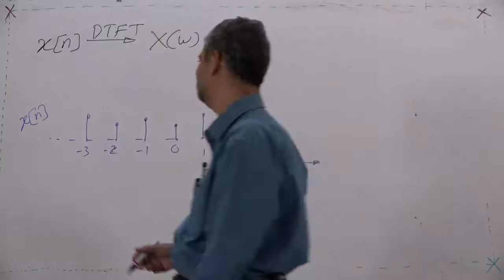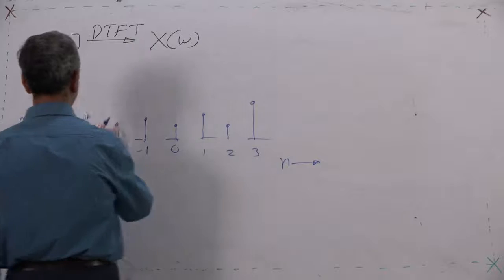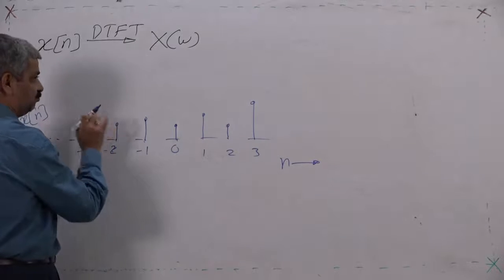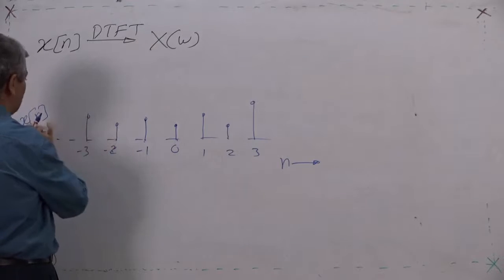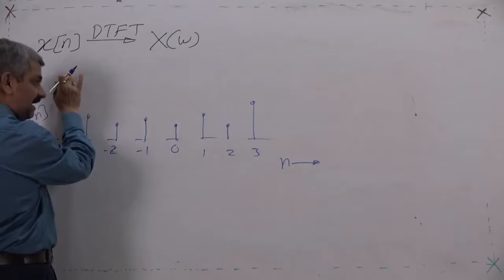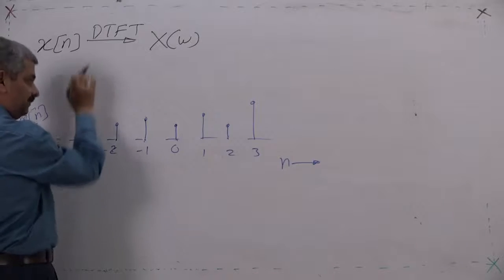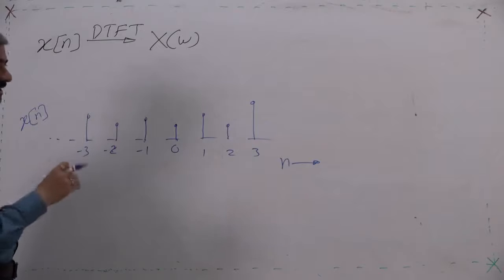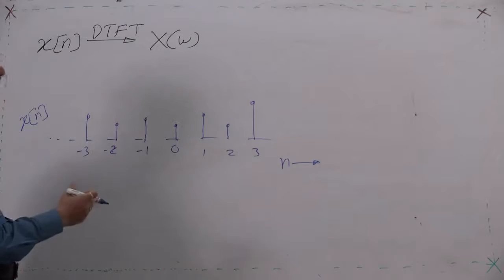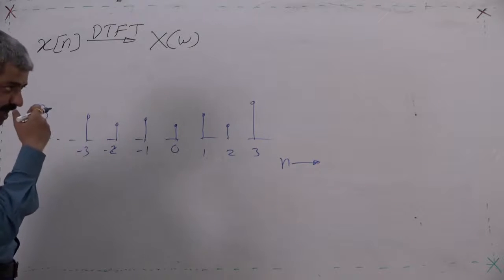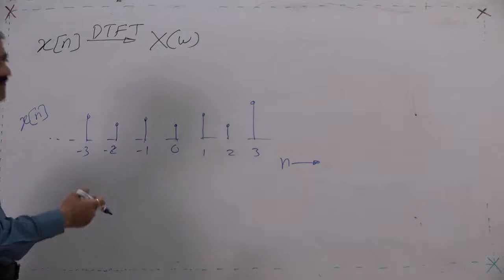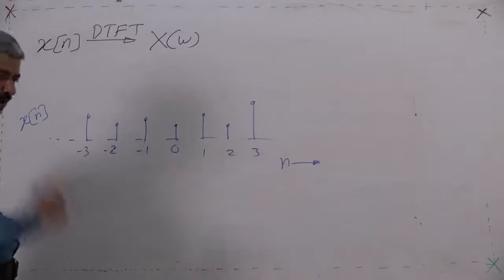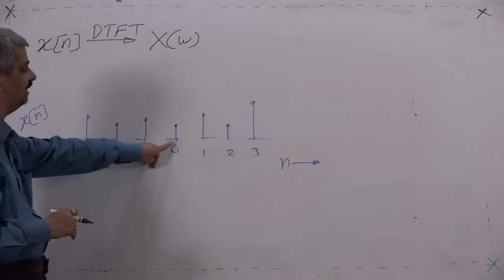Only thing is that x[n] can be one dimensional, or x[n] can be two dimensional. If x[n] is two dimensional, you can say that xr[n] and xi[n] are two different sequences which combine to give x[n]. That means xr[0] and xi[0] taken together correspond to x[0].